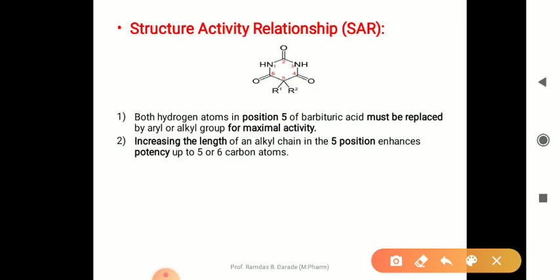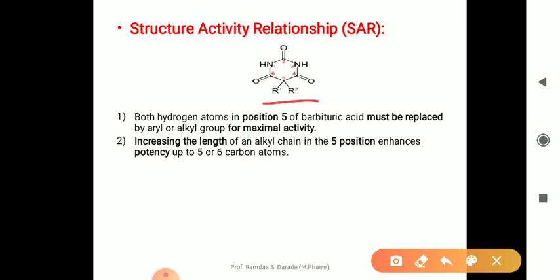Therefore the numbering starts from nitrogen and not from oxygen, because nitrogen is part of the ring system. So the numbering is 1, then 2, 3, 4, 5 and 6. Substitution can be done at this fifth position carbon to get maximum pharmacological activity.